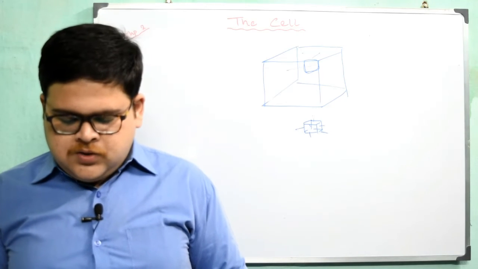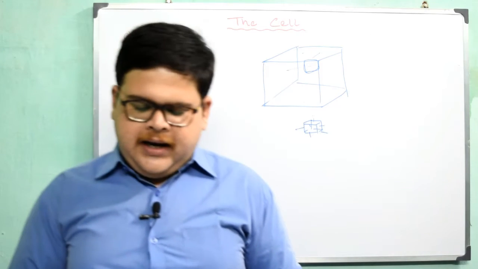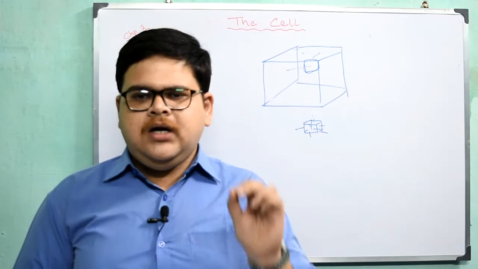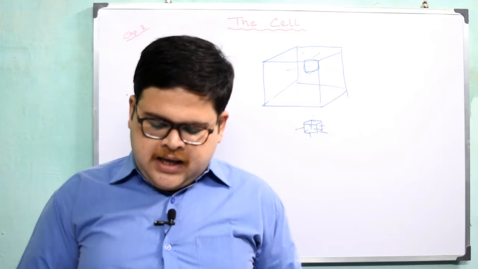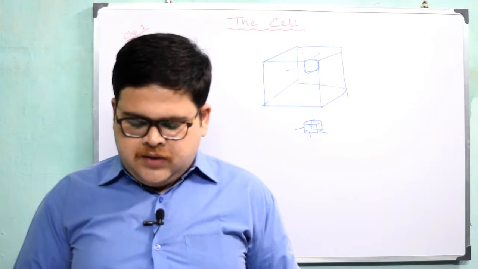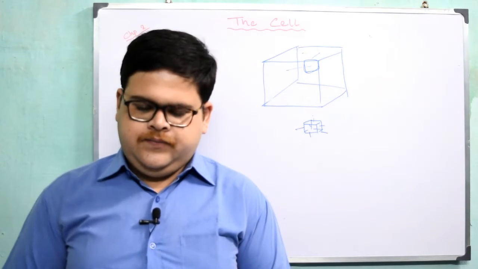It appears rough when small granules called ribosomes are attached to it, and appears smooth without these ribosomes. It forms the supporting framework of the cell and also serves as a pathway for the distribution of material from one part of the cell to the other.